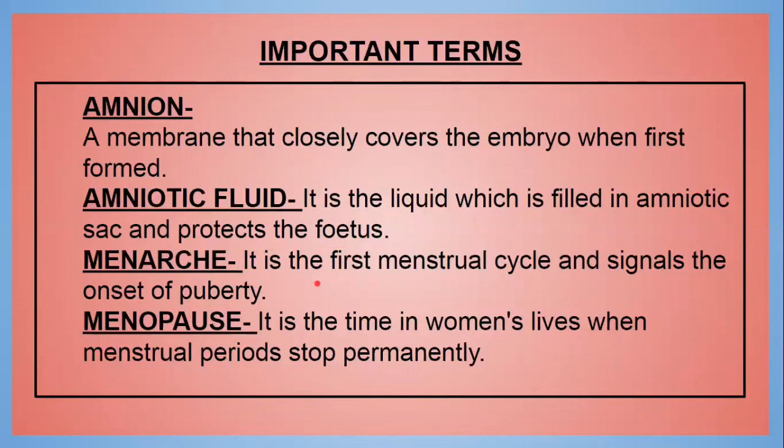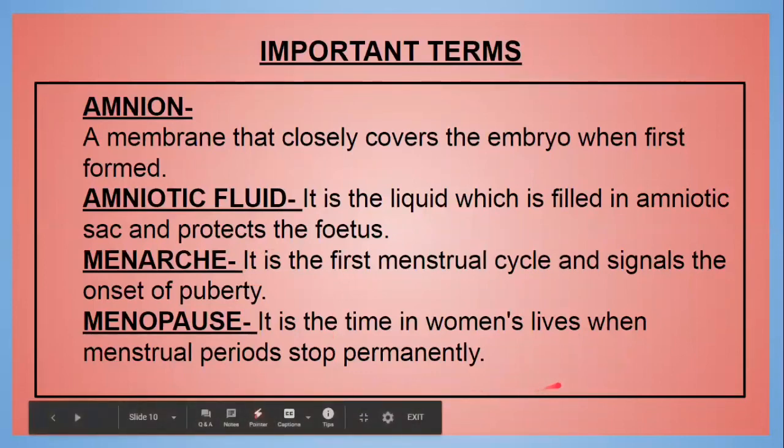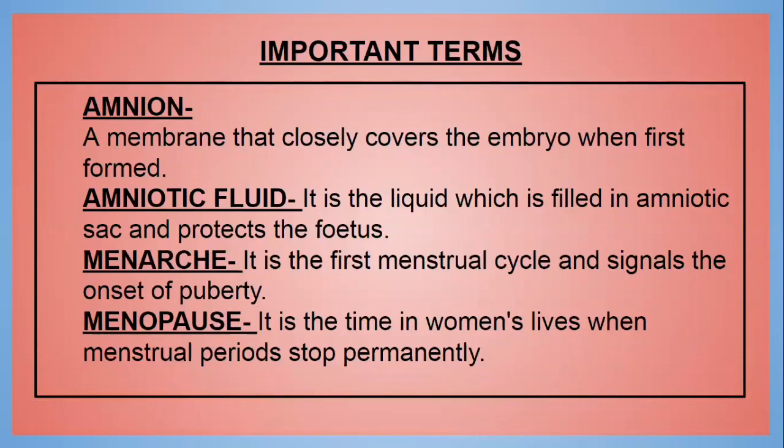Menarche. It is the first menstrual cycle and signals the onset of puberty. Menopause. It is the time in women's life when menstrual periods stop permanently. This was all about the menstrual cycle. I hope it is clear to you.